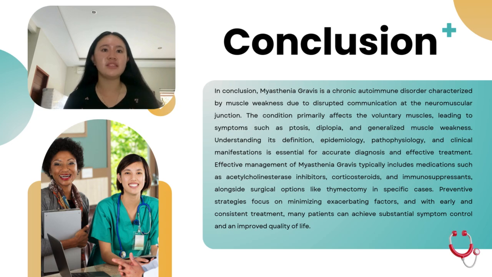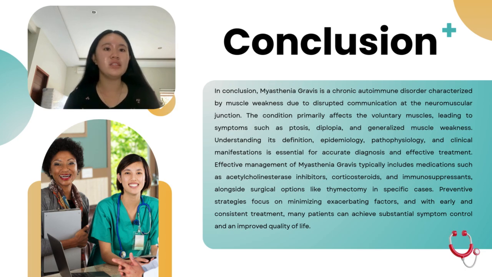In conclusion, myasthenia gravis is a chronic autoimmune disorder characterized by muscle weakness due to disrupted communication at the neuromuscular junction. The condition primarily affects the voluntary muscles, leading to symptoms such as ptosis, diplopia, and generalized muscle weakness. Understanding its definition, epidemiology, pathophysiology, and clinical manifestations is essential for accurate diagnosis and effective treatment.